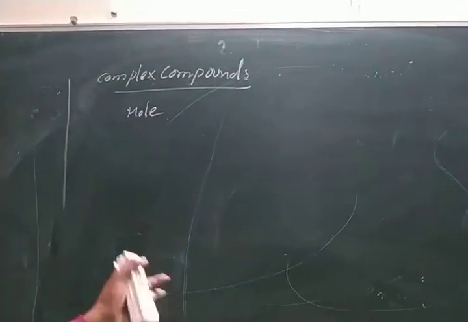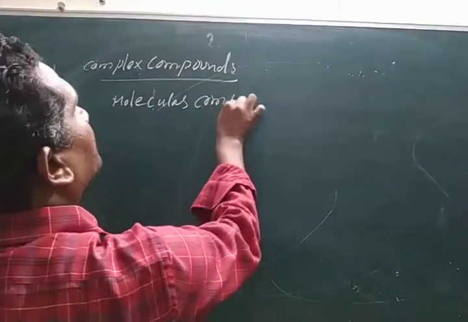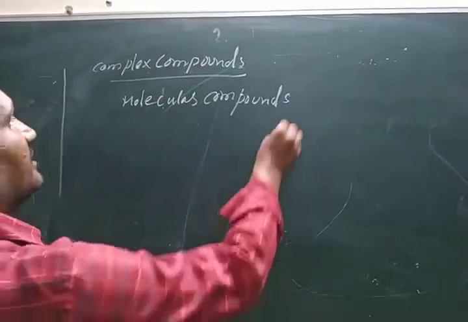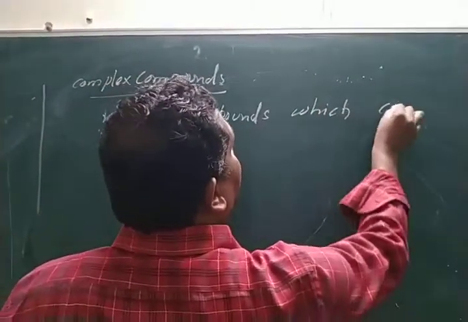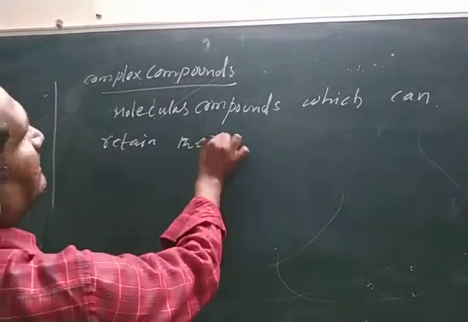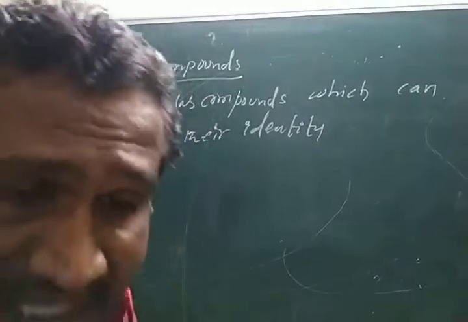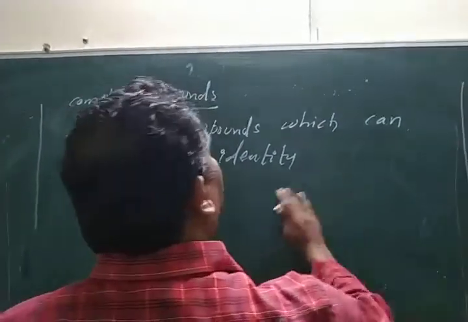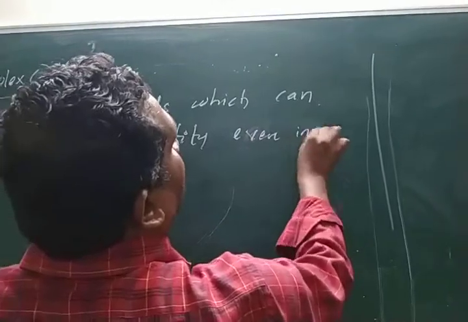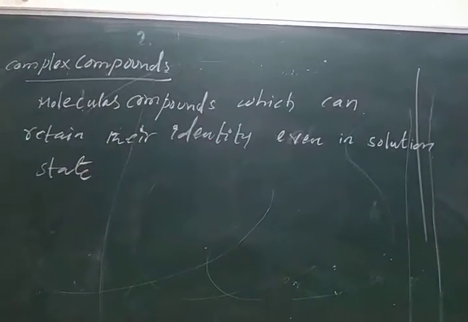Molecular compounds mean two or more salts combined, which retain their identity in a solid state as well as in a solution state, even in a solution state. That means in solid state they retain and show their identity.